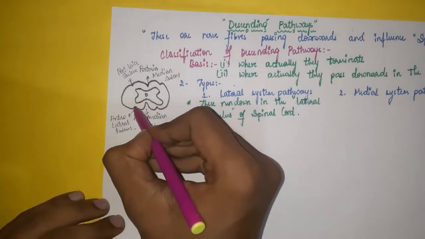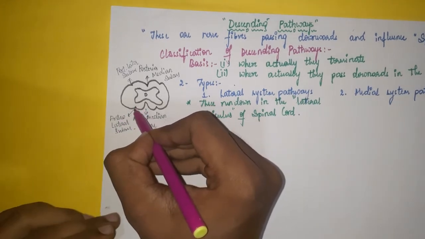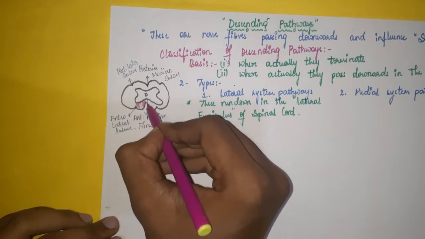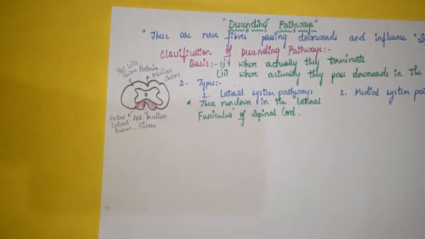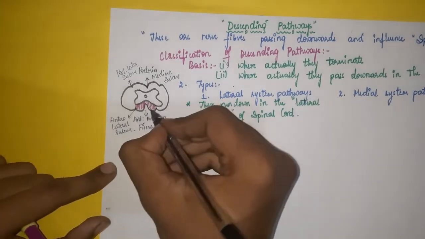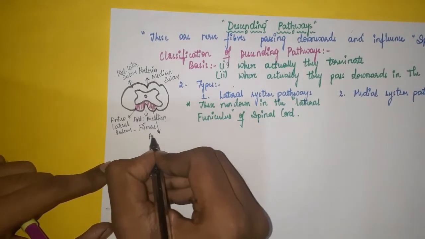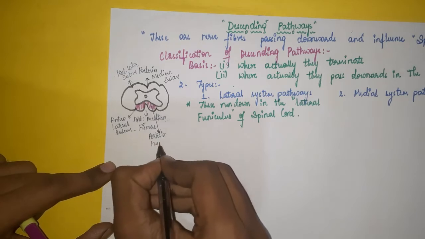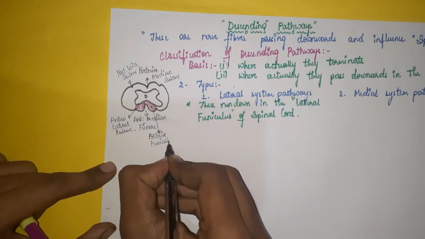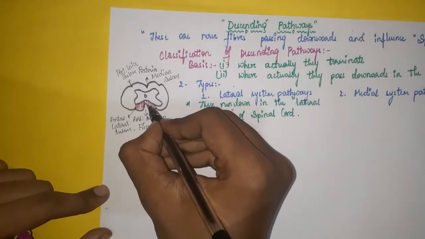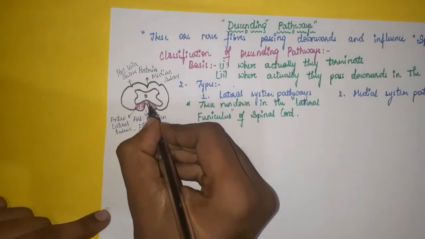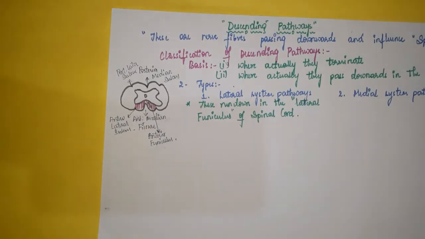Now, the part inside this anterolateral sulcus is called the anterior funiculus. Some people call this area, which is present more medially, the medial funiculus, but it's okay to call it anterior funiculus.